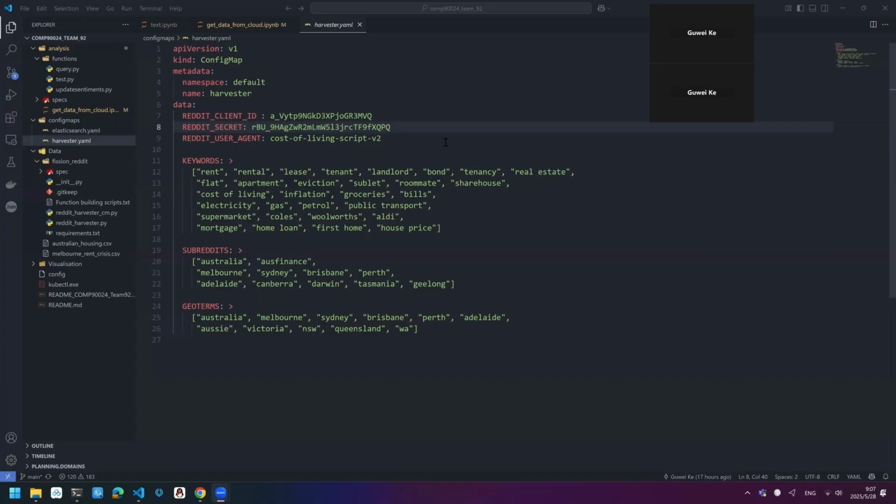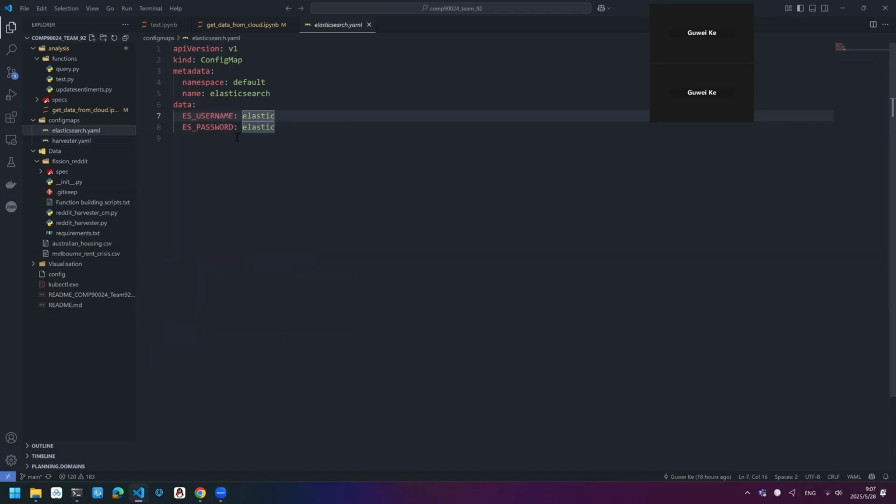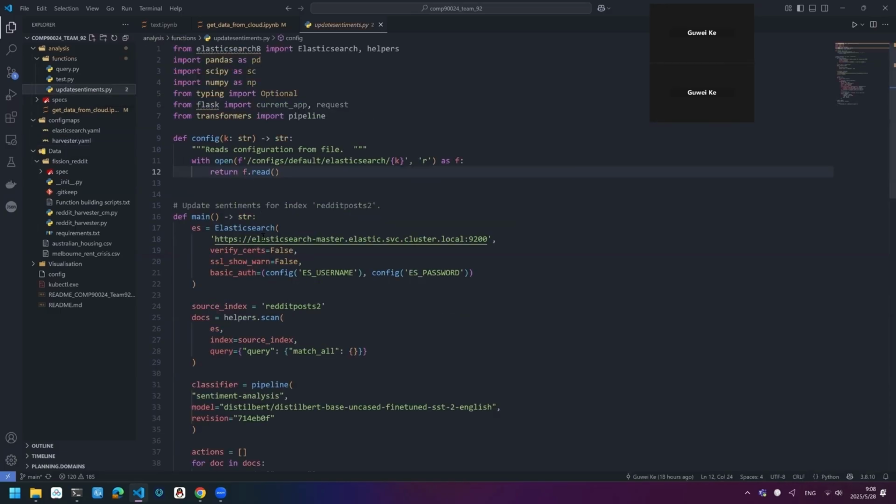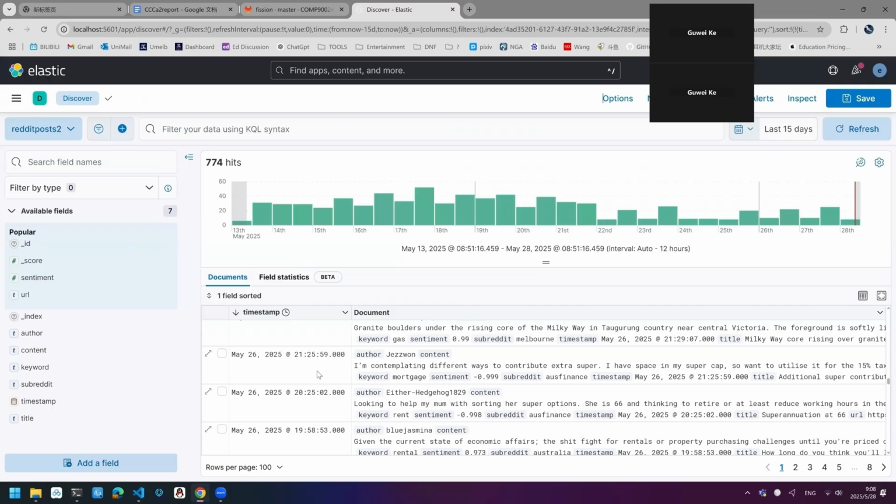Hello everyone, I'm Gu K. In this project, I did 3 part tasks. The first one is I created and configured 2 config maps to store data, like the username and password for Elasticsearch, and to store parameters for our data harvester. The second task I did is that I create a Fission function to do sentiment analysis with our data.